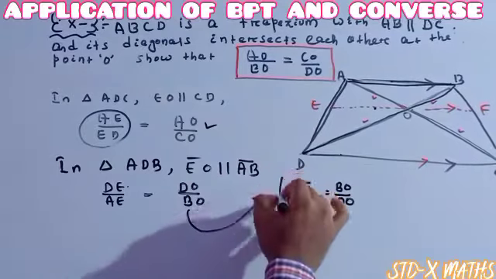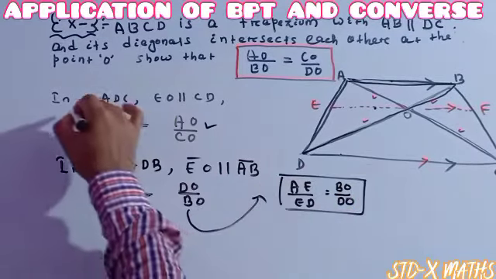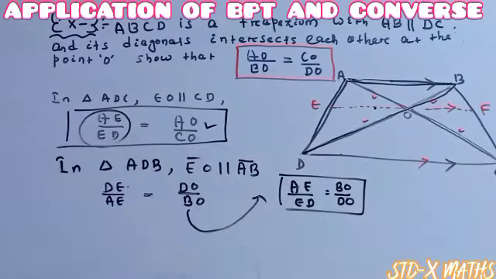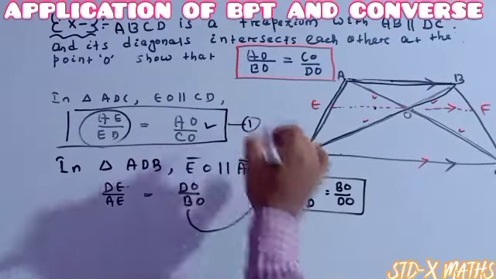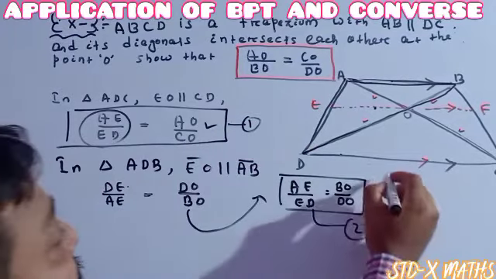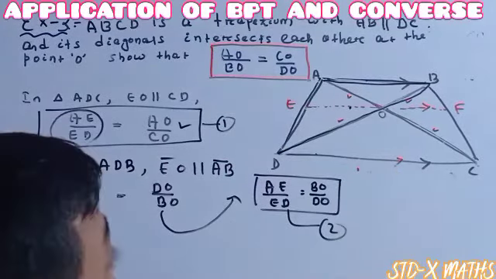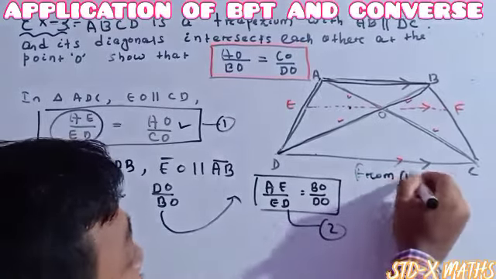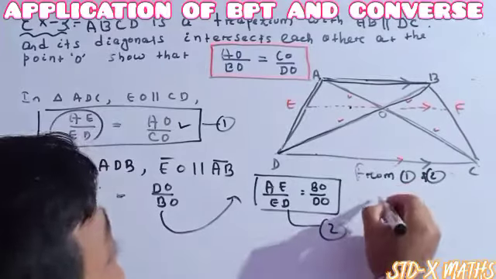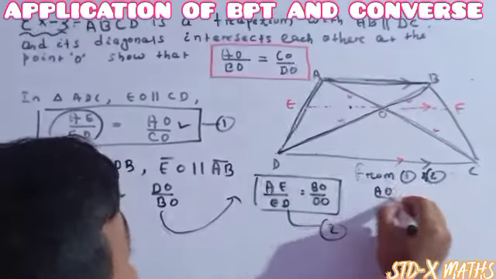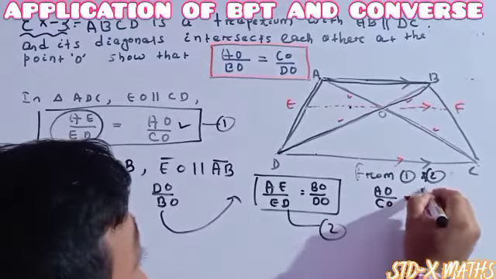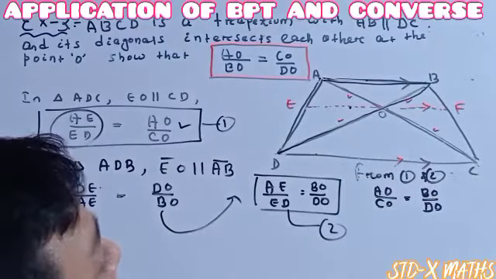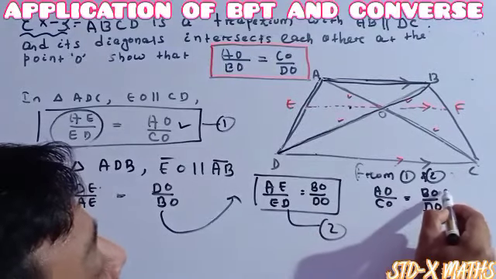Now see this equation, you just have to see this equation. In both the equations, the left side is the same as the left side. Suppose this one is equation 1, this one is equation 2. See, from 1 and 2, it means AO divided by CO is equal to BO divided by DO. But I want AO divided by BO, but BO is here.